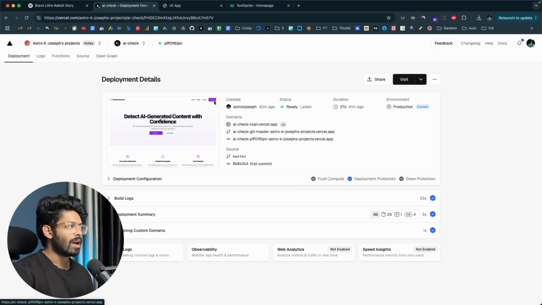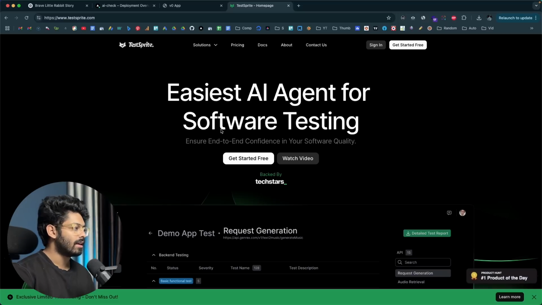And now I'll show you how we can scan our website, or let's say test our website, and find all the bugs or security vulnerabilities our app has. If you are someone who is seriously planning to do vibe coding and build some kind of app, let's say a SaaS product, and make it live on the internet and make money out of it, this is a serious step. So first things first, just head over to testsprite.com, sign up for a new account and log into the same. So let me quickly go ahead and sign in.